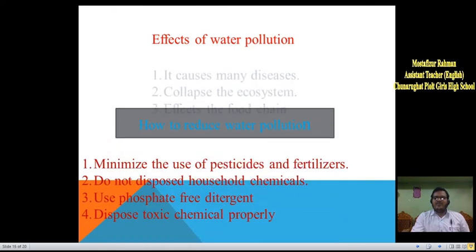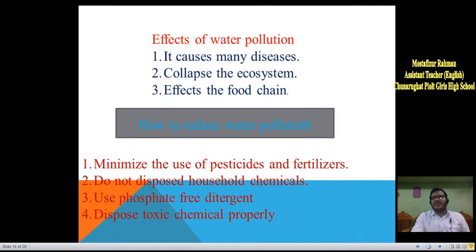What are the effects of water pollution? It causes many diseases. It causes skin diseases. It causes typhoid and other types of diseases. It collapses the ecosystem and seriously hampers the ecosystem of the water. It affects the food chains.